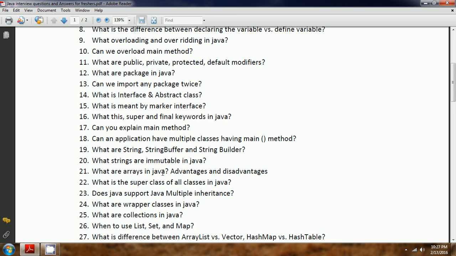Array is nothing but a collection of homogeneous data types. For example, if you want to define 10 variables of the same data type, what will happen? You need to say int a1, int a2, like that you need to declare or define 10 variables to hold the 10 values. If there is a requirement like 1,000 values, defining 1,000 variables is going to be a tedious process.